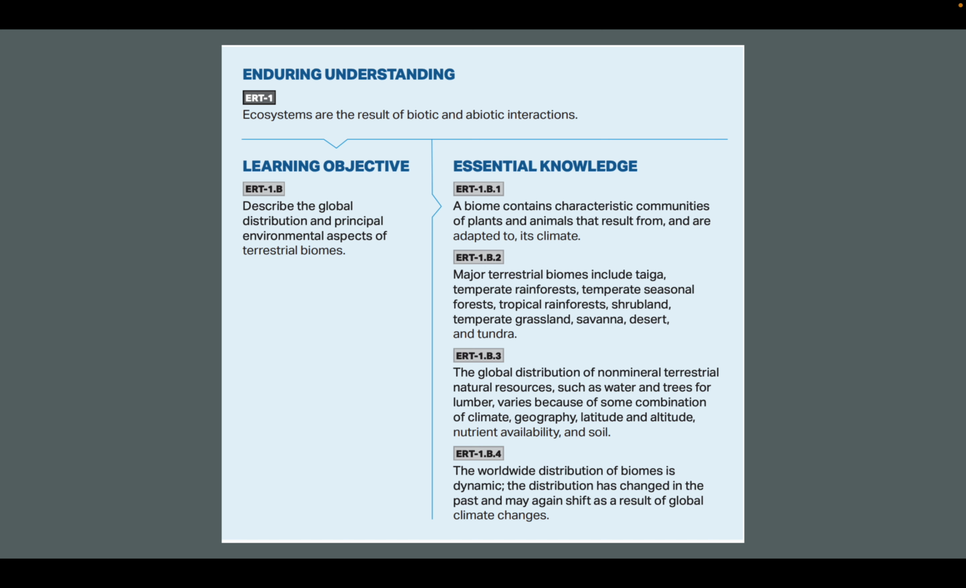Major terrestrial biomes include the taiga, temperate rainforest, temperate seasonal forest, sometimes called temperate deciduous, tropical rainforest, shrubland, temperate grassland, savanna, hot desert, and tundra. The global distribution of non-mineral terrestrial natural resources such as water and trees for lumber varies because of some combination of climate, geography, latitude, altitude, nutrient availability, and soil. The worldwide distribution of biomes is dynamic.